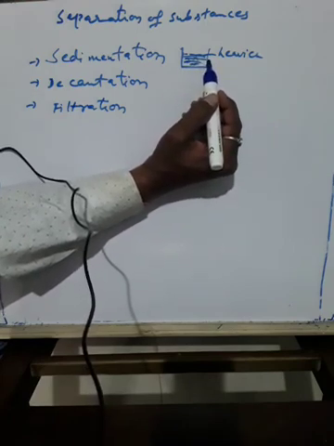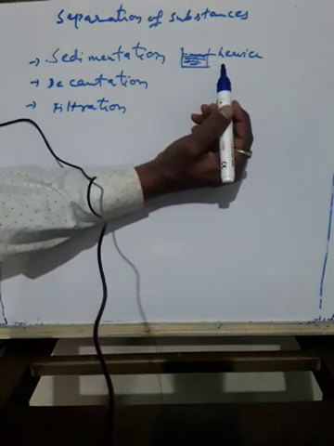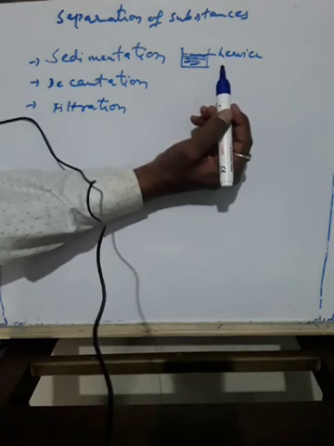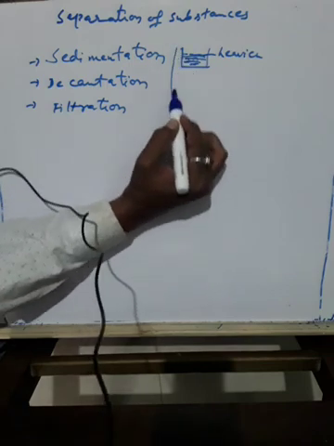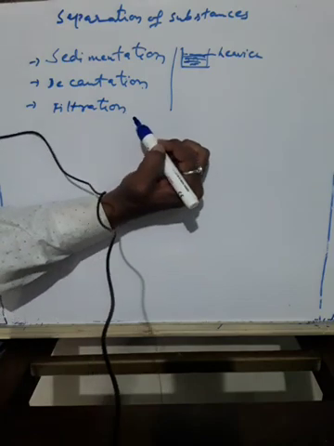Again, there is one more method called filtration. What is filtration? Filtration is used to separate the components of a mixture of an insoluble solid and a liquid. So these three methods are sedimentation, decantation and filtration.